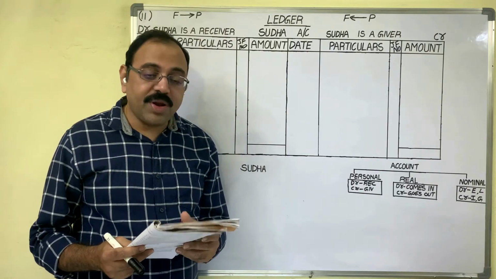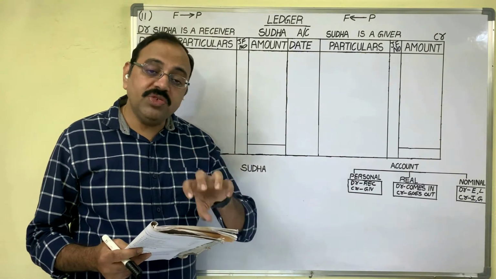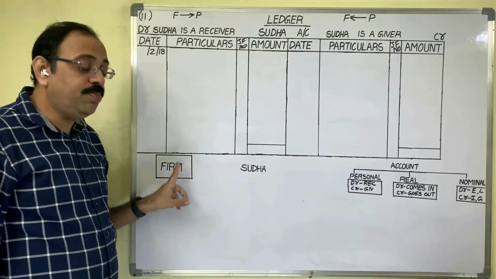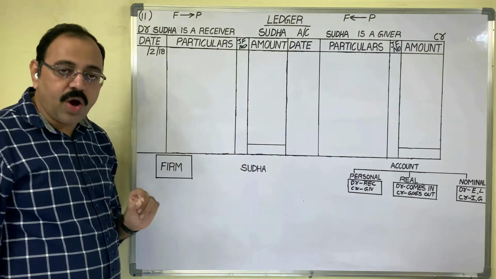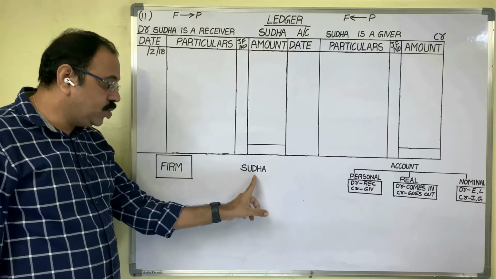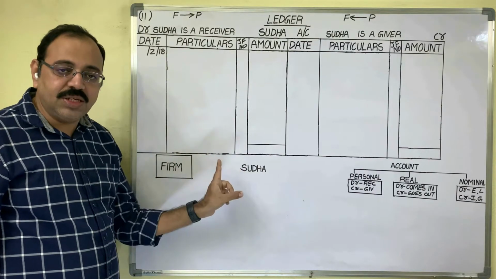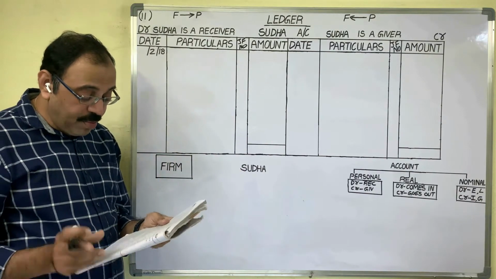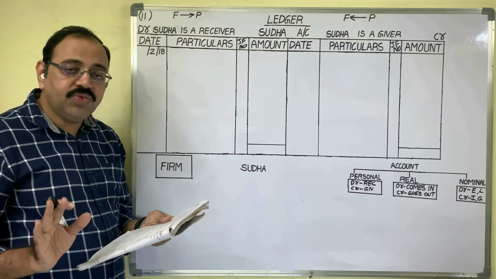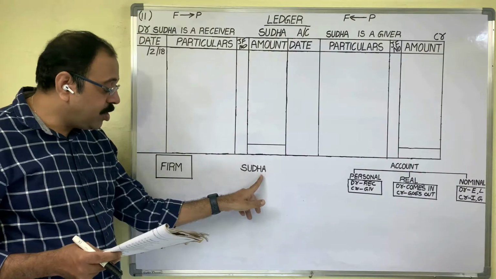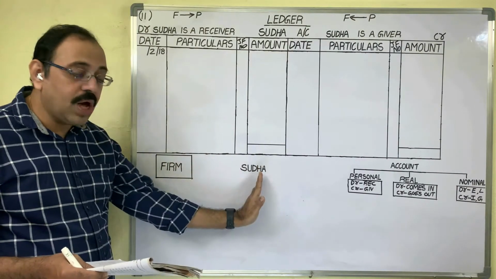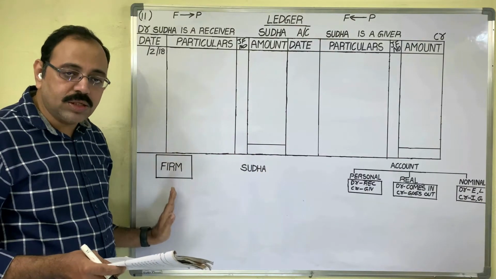Prepare Sudha's account from the following. In whose books do we have to prepare Sudha's account? In the firm's books. Why should we prepare Sudha's account? Because in the month of February, there were some transactions between the firm and Sudha. Observe the transactions: amount due from Sudha, goods sold to Sudha, goods returned by Sudha. What does this mean? Sudha is a customer to us, because in the transactions we are selling goods to Sudha and she is paying money to us.